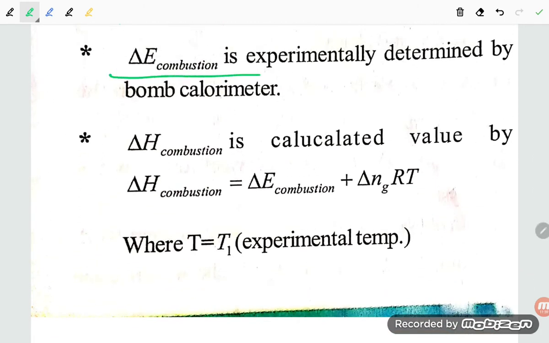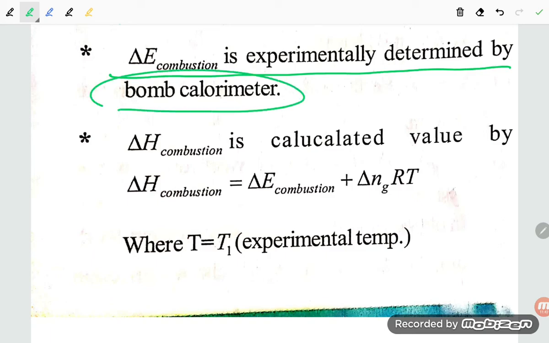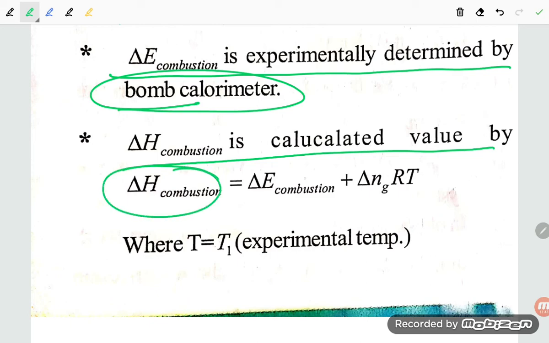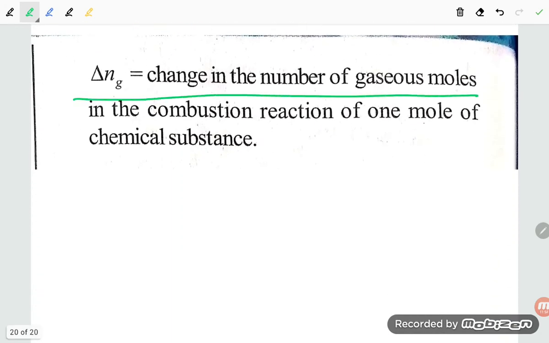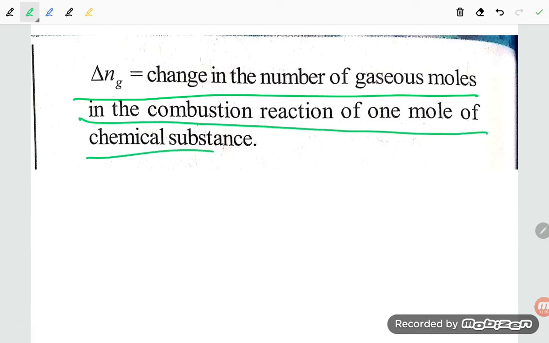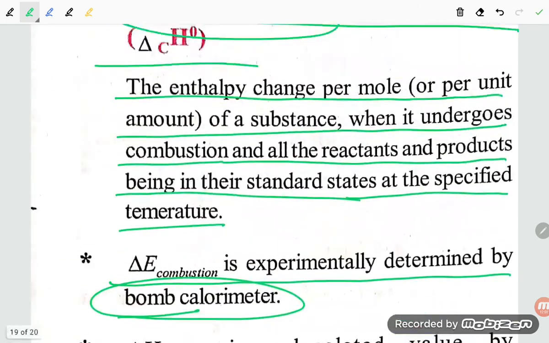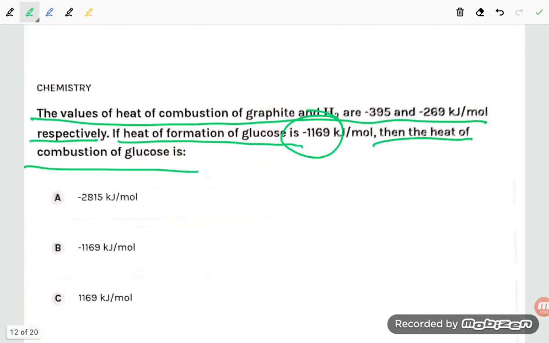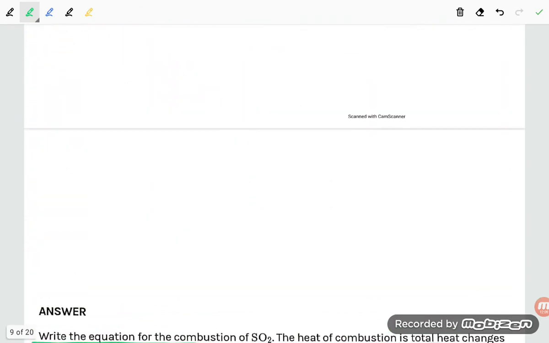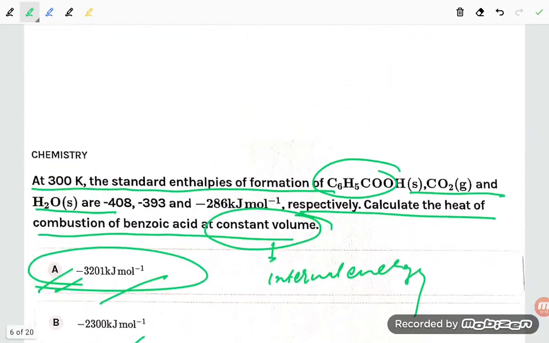So delta E combustion is experimentally determined by bomb calorimeter, and delta H combustion is calculated by delta H combustion equal to delta E combustion plus delta n g RT, where T is the experimental temperature. Delta n g is the change in the number of gaseous moles in the combustion reaction of 1 mole of the chemical substance. So this is how we can understand, student, that heat of combustion at constant volume is internal energy, and enthalpy of combustion is the enthalpy at constant pressure.